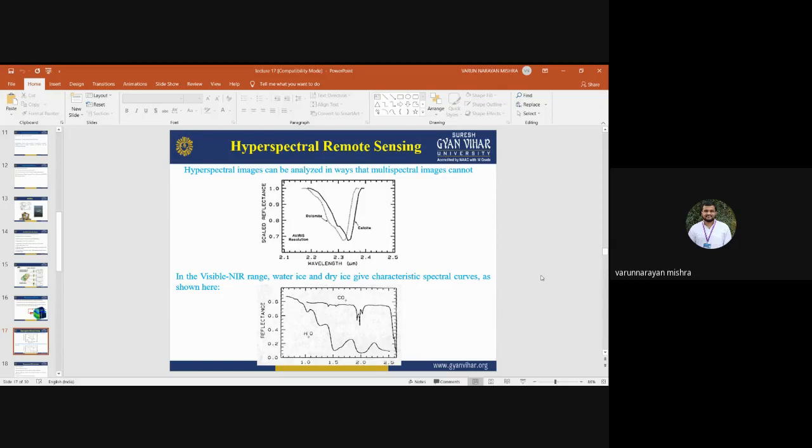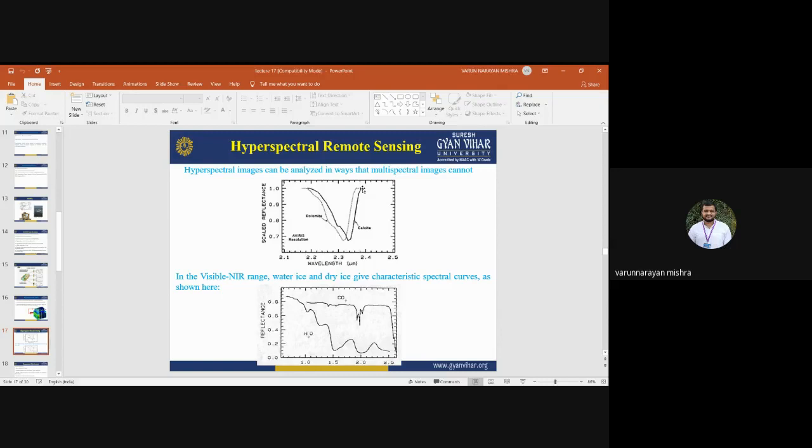Dolomite and calcite will be differentiated on the basis of their spectral response. You can see dolomite having a different spectral response, calcite having a different spectral response. So by analyzing the reflectance or absorption of different wavelength bands by the minerals, you can easily discriminate and identify what kind of mineral is there.